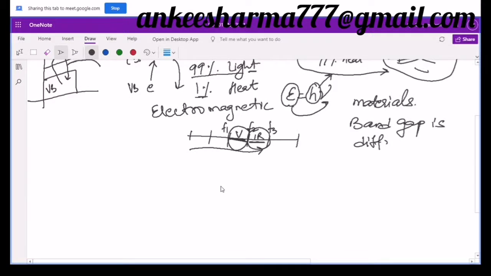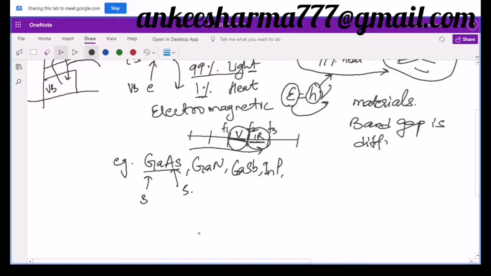So let us see what the different elements are in the direct band gap semiconductors. In the first one, I can say there is gallium arsenide. Gallium is a third group element and arsenic is a fifth group element. Right? This is the best example. In most cases we use these materials for the direct band gap. Although there are other examples also, like gallium nitride, gallium antimonide, then indium phosphide, indium arsenide, and many more.